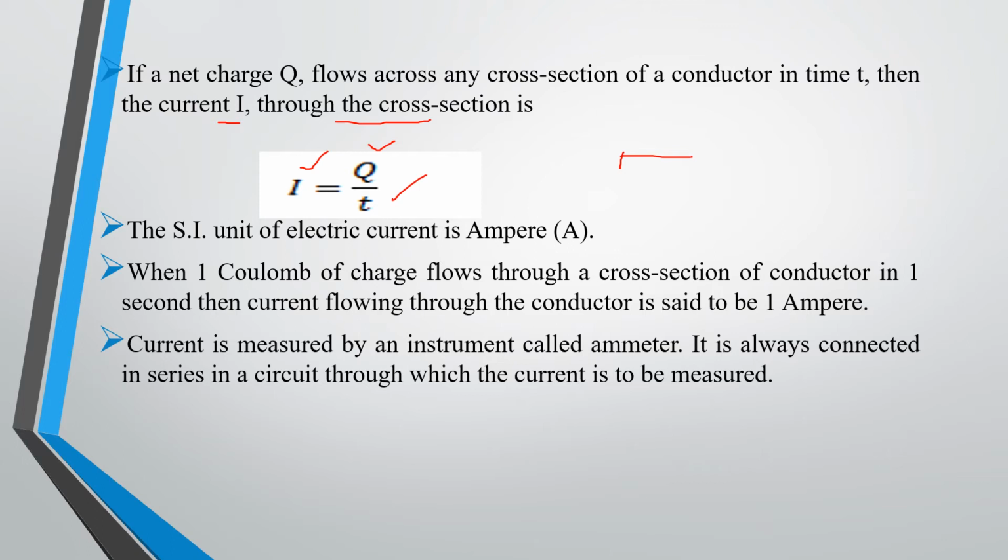And the SI unit of electric current is ampere. When 1 coulomb of charge flows through an area of cross section of the conductor in 1 second, how much current is it carrying? 1 ampere. That means if 1 coulomb of charge is carried in 1 second in the conductor, the current is 1 ampere. Current is measured by an instrument called an ammeter. It is always connected in series in a circuit through which the current is to be measured. So we will discuss in detail about the ammeter and how we connect it in series.